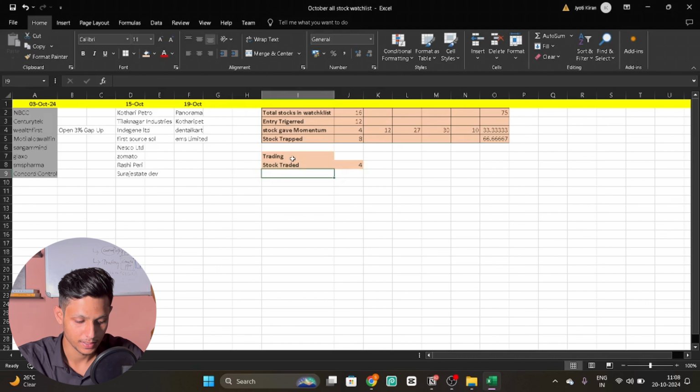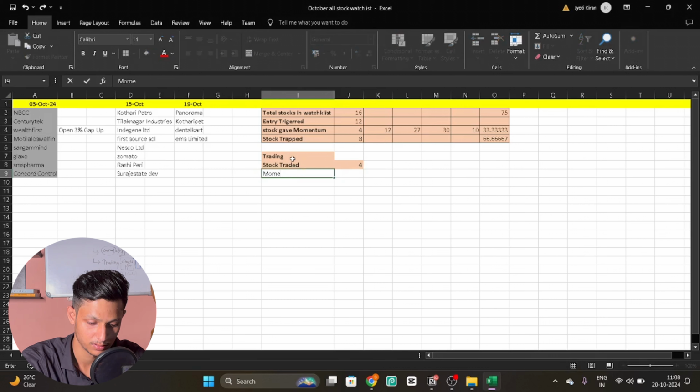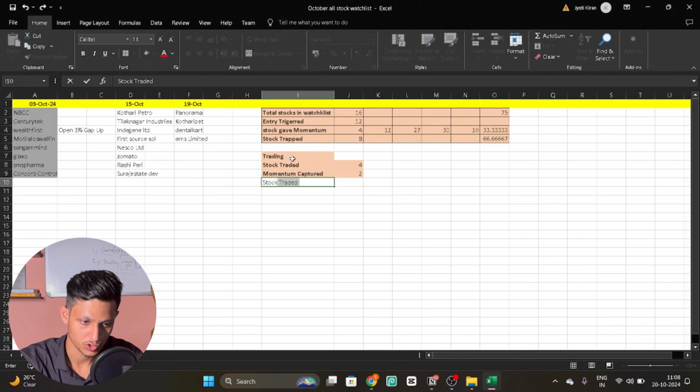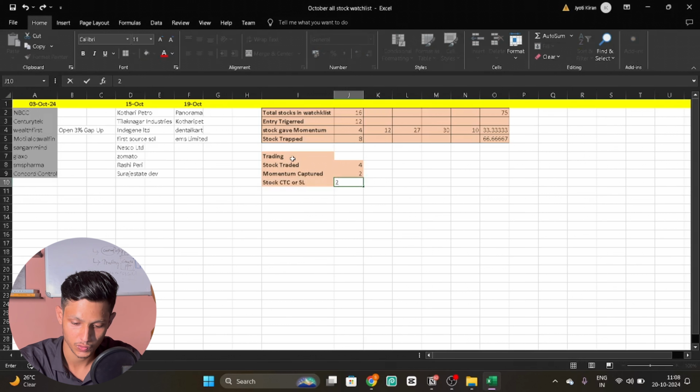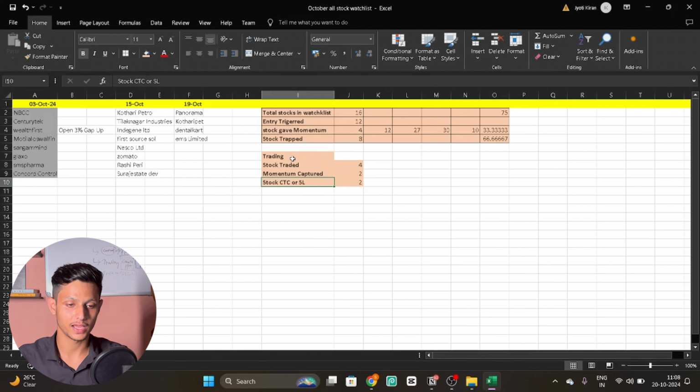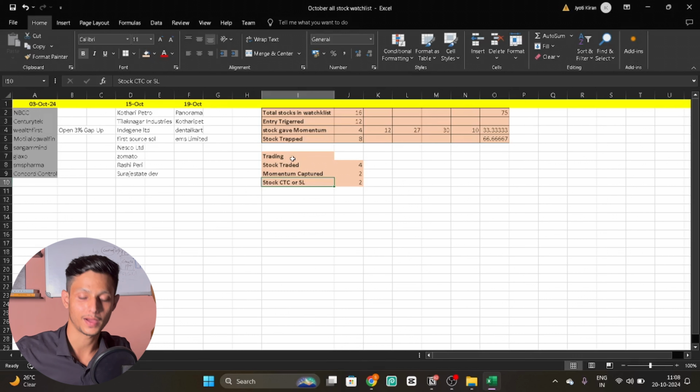And after that, momentum captured. Out of 4, I got 2 stocks in which I captured momentum. And the other 2 stocks I exited cost to cost, or on stop loss. Those are the 2 stocks where I got stop loss, right? So this is where I could work to improve my overall trading.